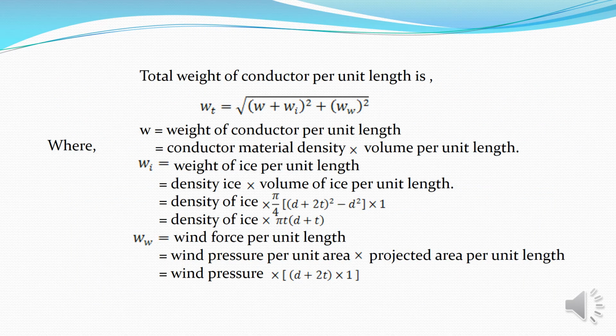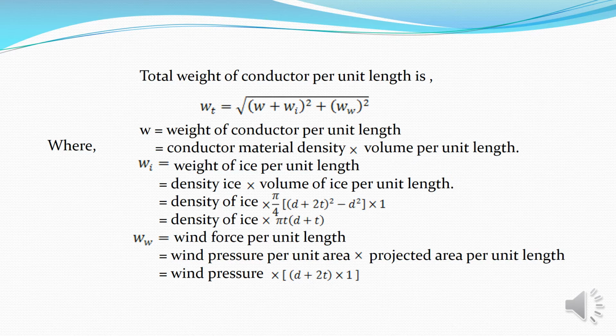Now, the total weight of conductor per unit length is Wt equal root over (W plus Wi) whole square plus Ww square, where W is the weight of conductor per unit length. So W equal conductor material density into volume per unit length, and Wi is the weight of ice per unit length.